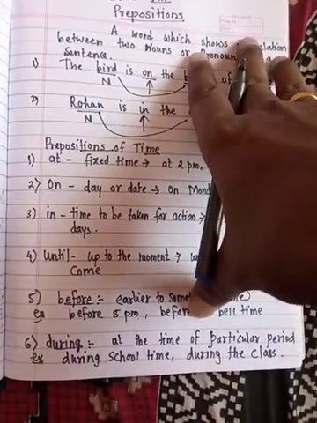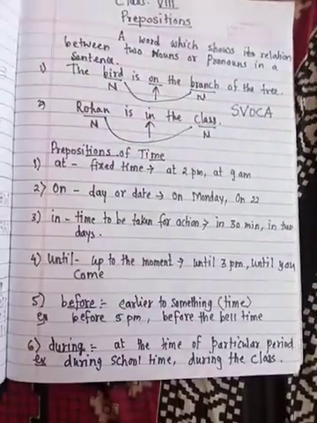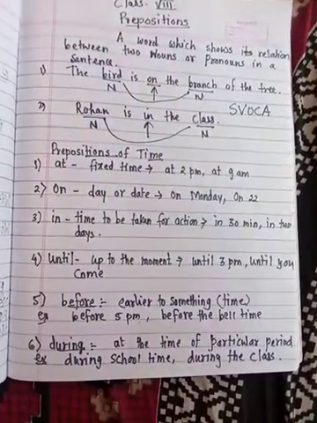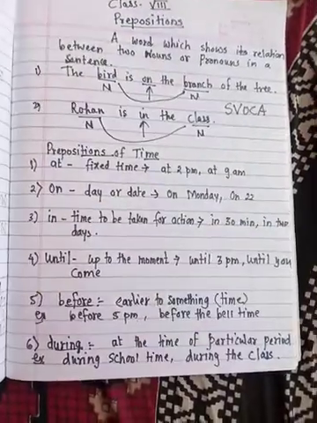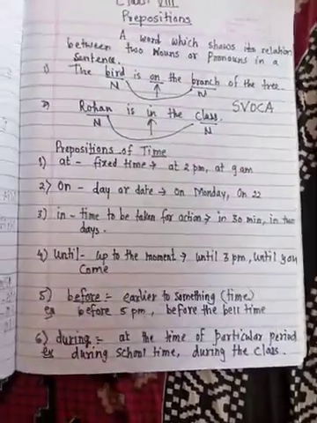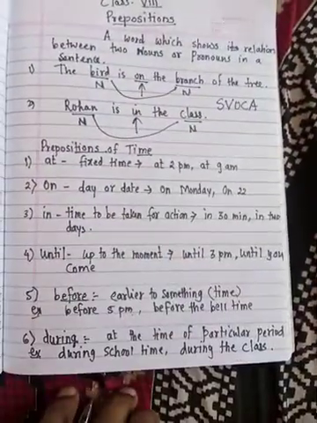During the class, students cannot talk during the class, means whatever the time span of the class. For example, 9 to 9:30, 9:40. So that 30-40 minutes is counted, and when that particular period is counted, we have to use during.